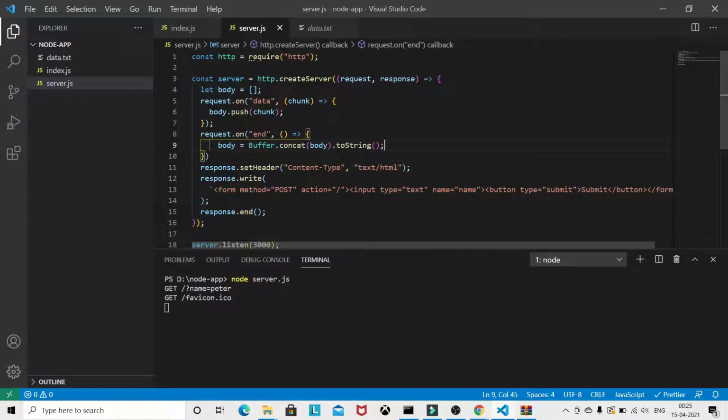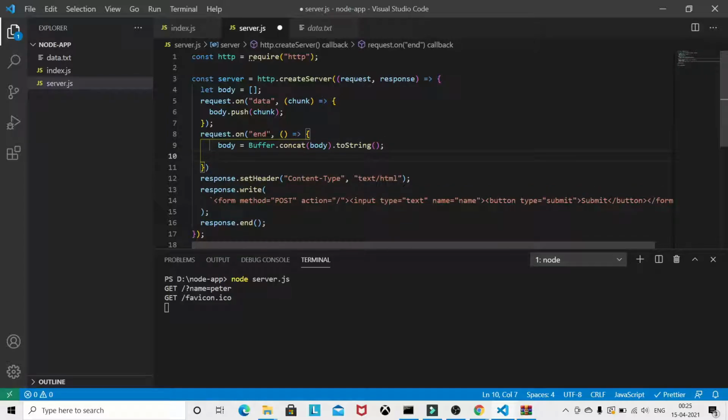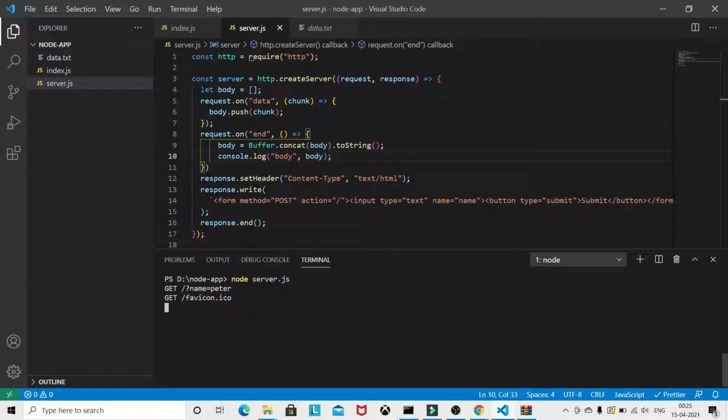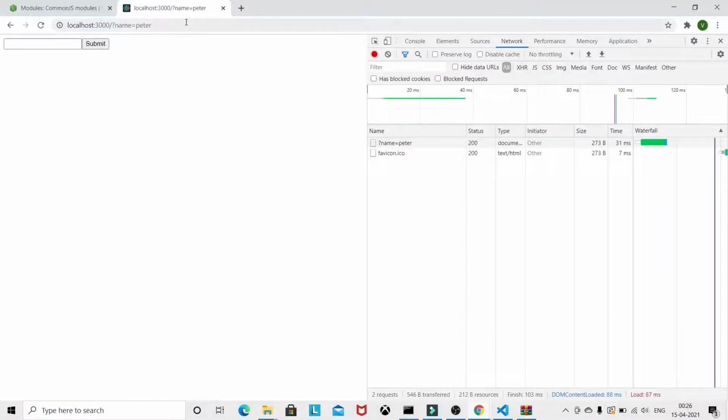Now let's see the body here. I will kill the server because we have made some changes in the file.